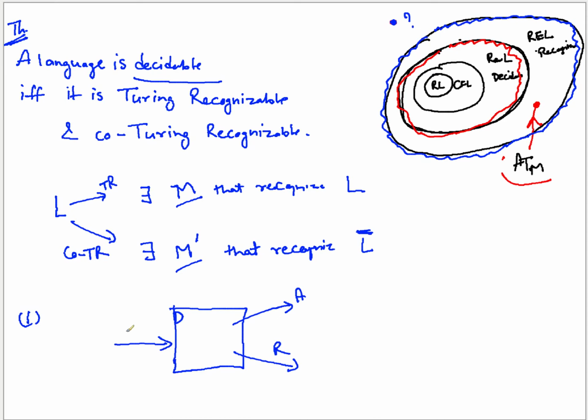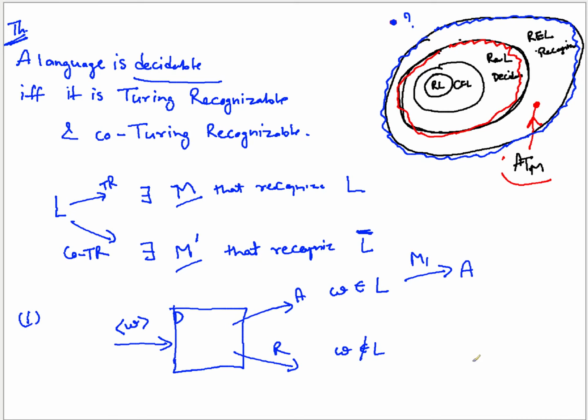Whenever you pass in a string as an input and it says accept, that means the string is part of L. If it says reject, that means the string is not part of L. So for the recognizer that you want to build for this language, it is very simple. Whenever the acceptance comes from D, you also accept. That's all.